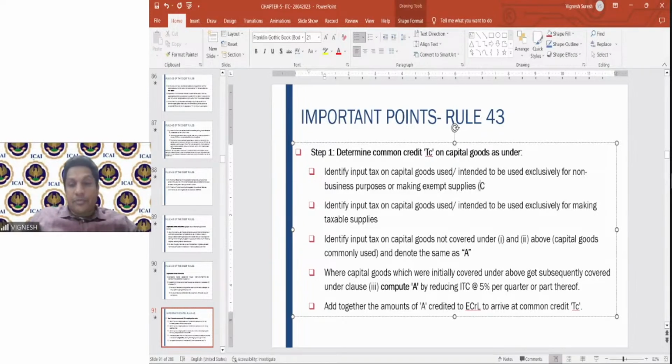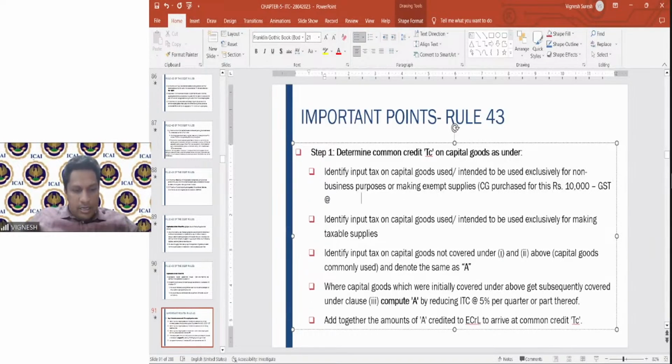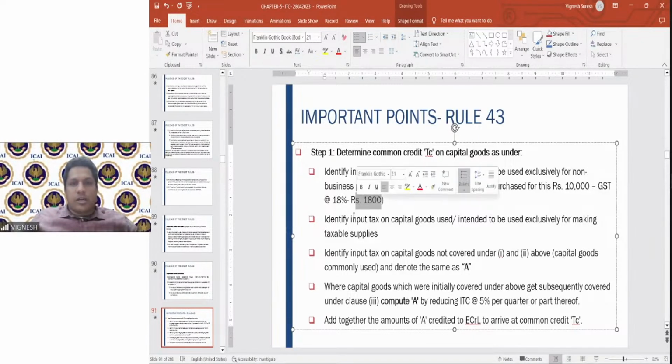Let us say capital goods purchased at rupees 10,000, GST at the rate of 18%, rupees 1800. At the point of time it was purchased, it was not eligible. Let us say this was somewhere in September 2022.